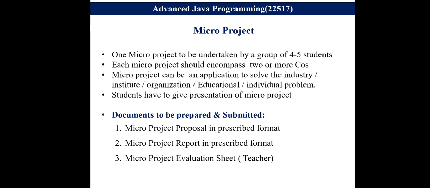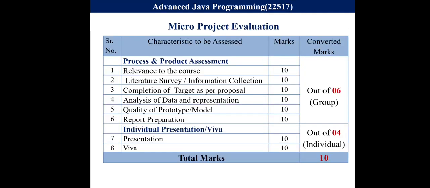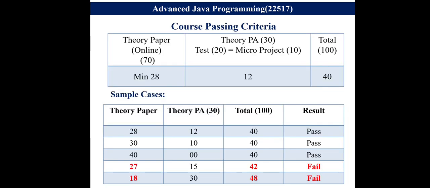Now the micro project. You are familiar with the micro project because you have been following the practice from all the previous semesters. So here also you will be selecting one particular topic with a group of 4 to 5 students. You will be doing sample micro project applications which will achieve 2 or more COs, and the micro project preparation and submission formats will be known to you, which we have been using from the previous semesters. The micro project evaluation will be for 10 marks. So 6 marks will be for the group activity, and 4 marks will be based on individual performance. So 6 plus 4, 10 marks will be allocated.